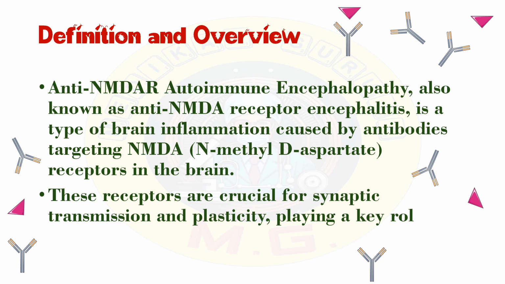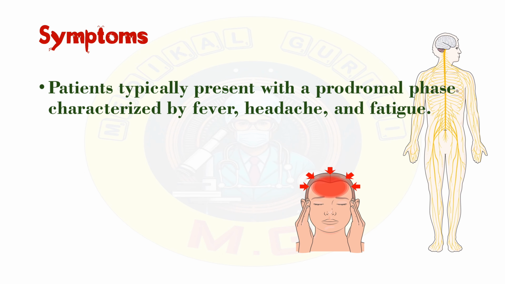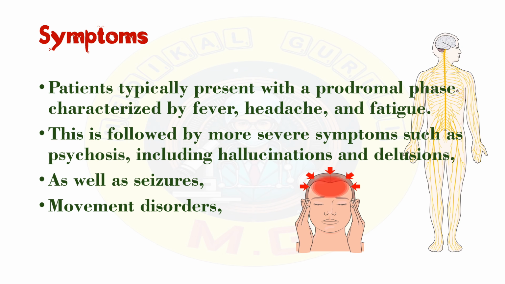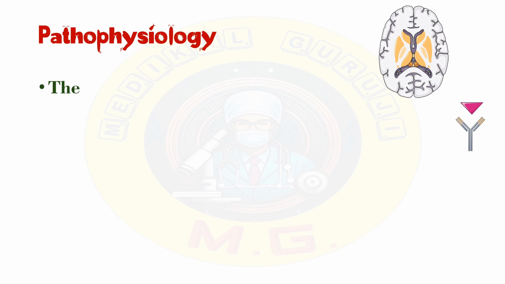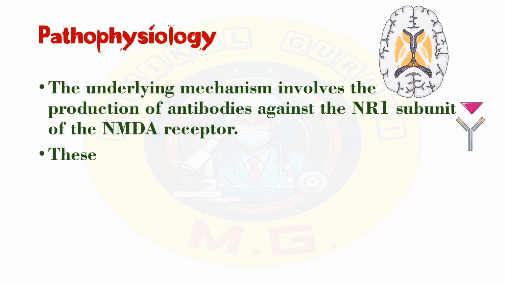Symptoms: a patient typically presents with a prodromal phase characterized by fever, headache and fatigue. These symptoms are followed by more severe symptoms such as psychosis, including hallucination and delusion, as well as seizures, movement disorders and autonomic dysfunction.